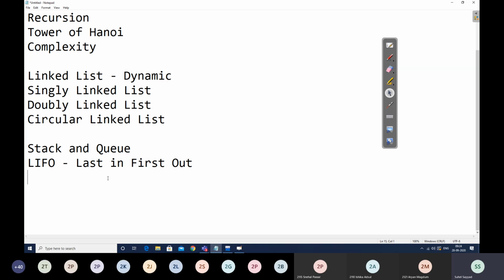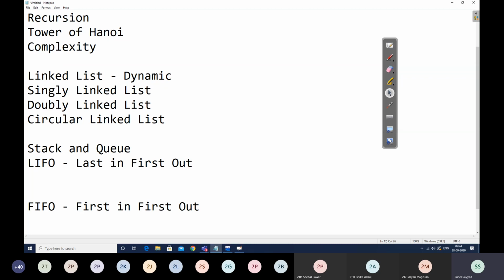Then we saw the queue data structure. In the queue data structure, we discussed two operations, NQ and DQ. NQ is adding an element and DQ is removing an element. In a queue, we have the FIFO phenomenon, that is, first in first out. Here both the ends are operational.